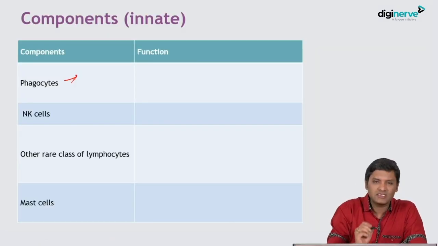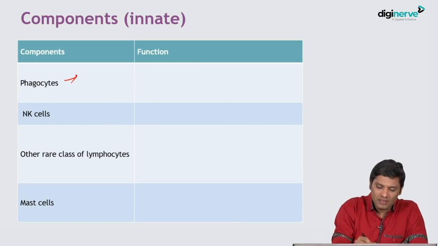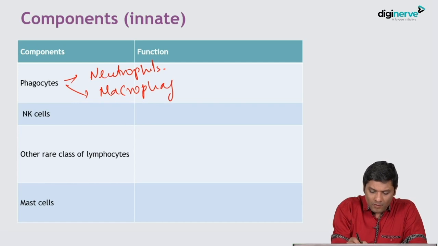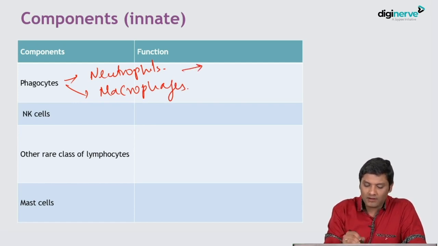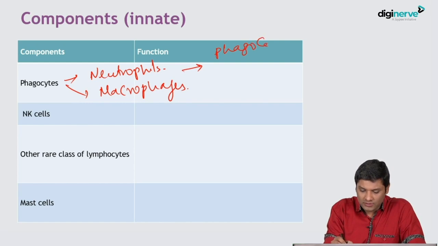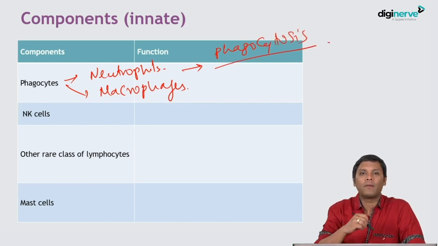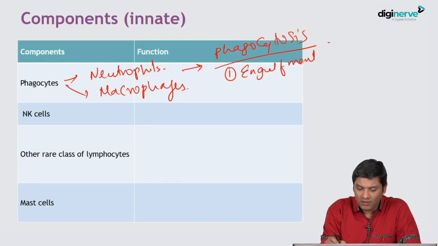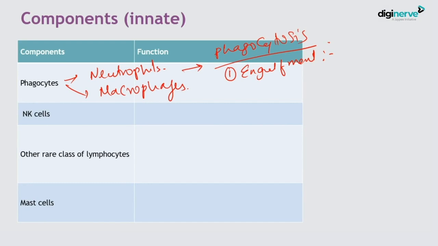The next example of innate immunity includes phagocytes. The classical example of innate immunity is the phagocyte. They are nothing but neutrophils and macrophages. Okay, they mediate something called phagocytosis. Whenever a microbial invasion or infection takes place, the phagocytes go to the local site. So the first step under phagocytosis is engulfment. What happens here is the microorganism gets engulfed by the phagocyte.